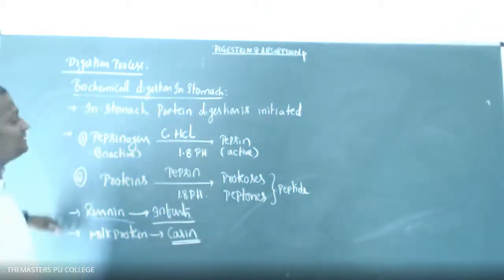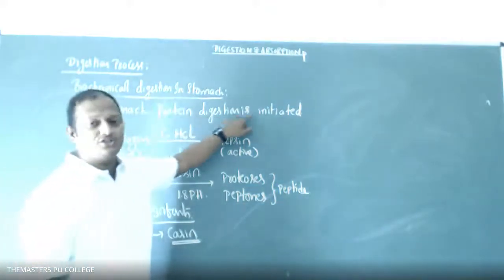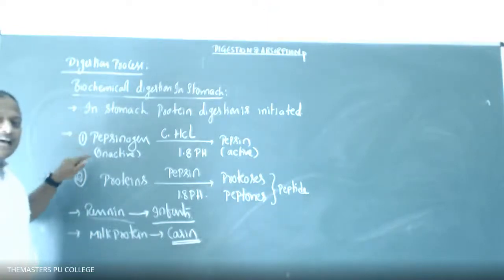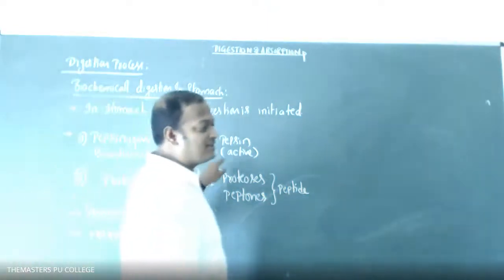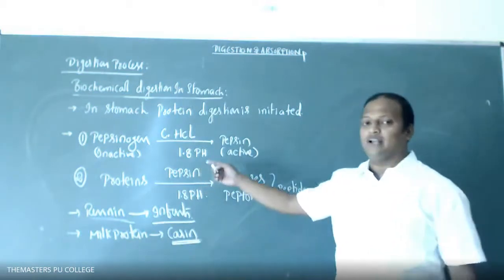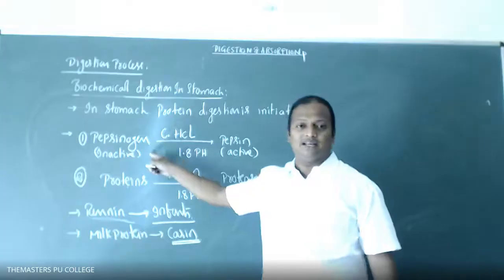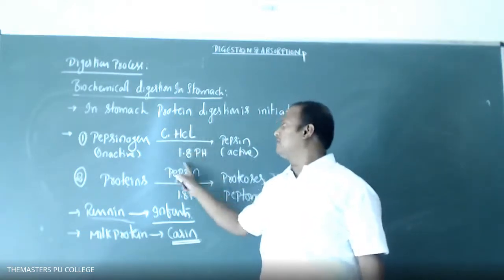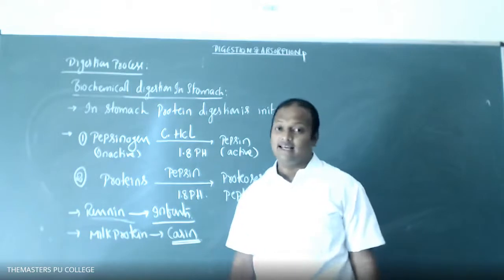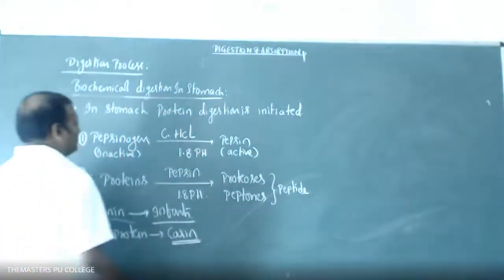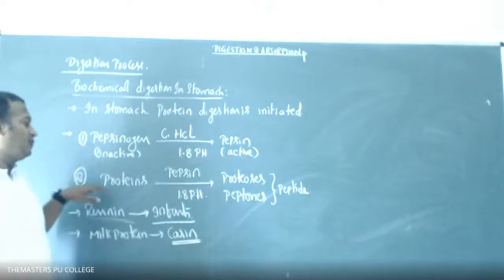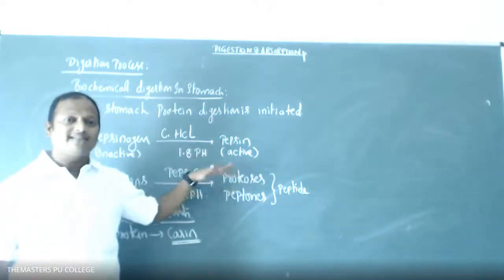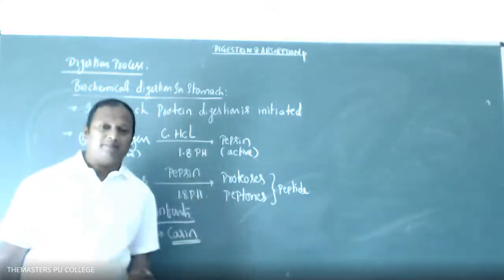So once again, I'm revising these points. In the stomach, protein digestion is initiated and completes in the region of the small intestine. First, inactive enzyme needs to be converted into active enzyme. So what is the inactive enzyme, students? The proteolytic enzyme is pepsinogen. It is converted into pepsin under the influence of HCl. The pH is 1.8, a highly acidic medium. Next, whenever pepsin is activated, the proteins are converted into proteoses and peptones. Those are peptides.